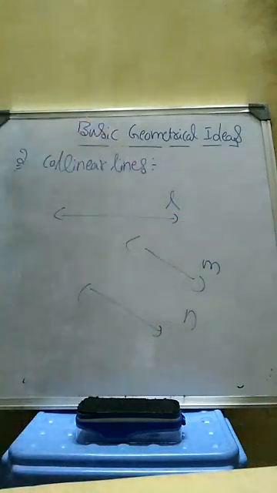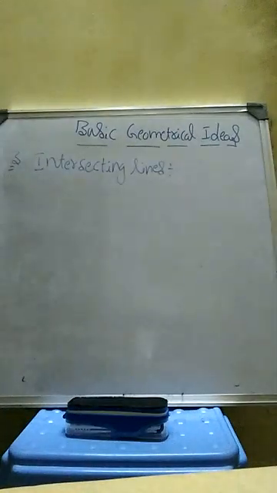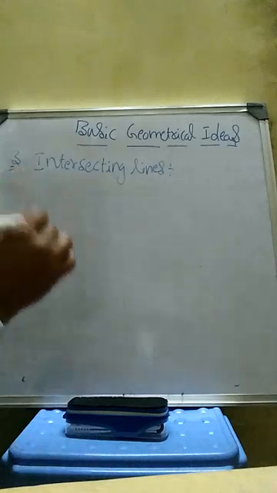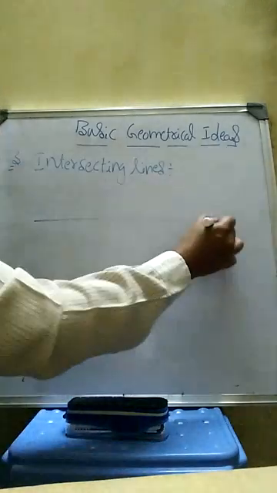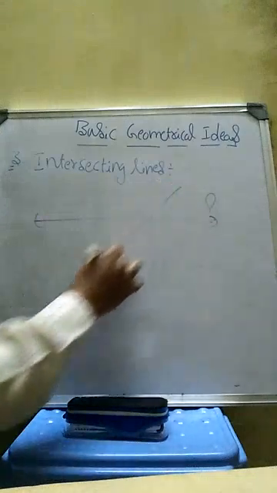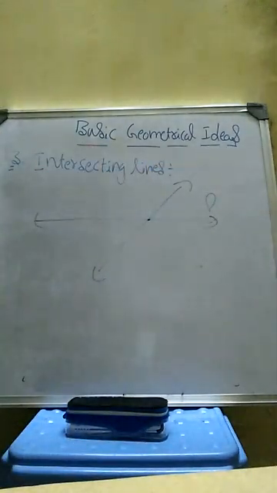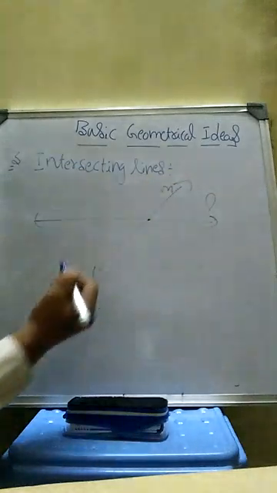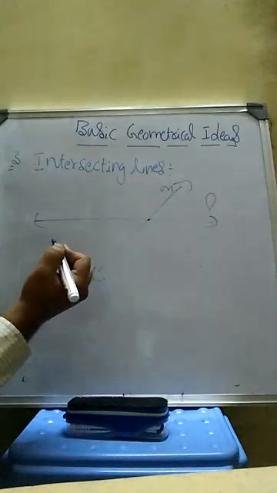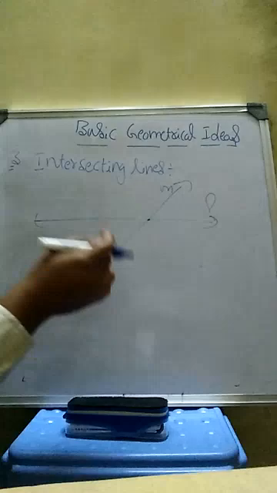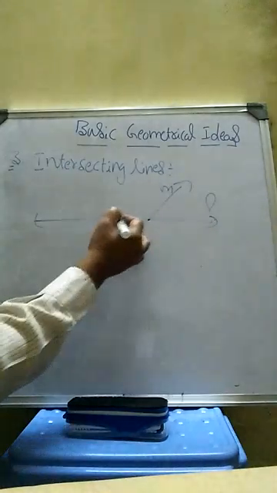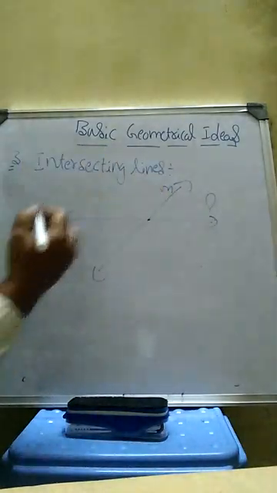And next, congruent lines. Before going to know about congruent lines, first of all we have to know about intersecting lines. Intersecting lines means if two lines intersect or meet at one point, or if two lines have one common point, then we can say these two lines are intersecting lines.